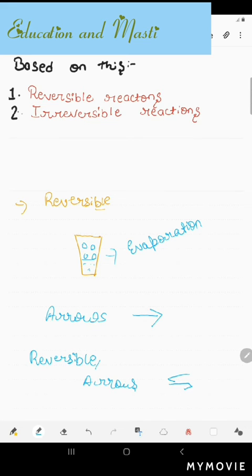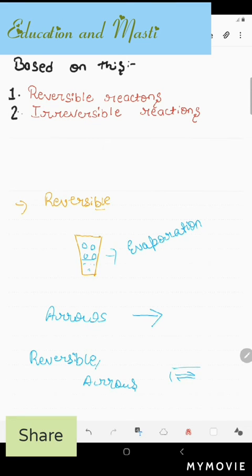Let me draw a clearer image of those arrows. This type of arrow is drawn in a reversible reaction. This indicates that the reaction can be reversed.